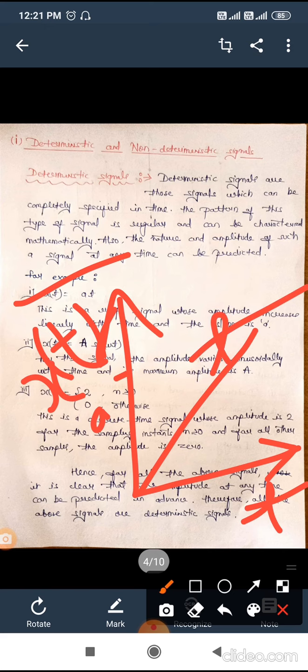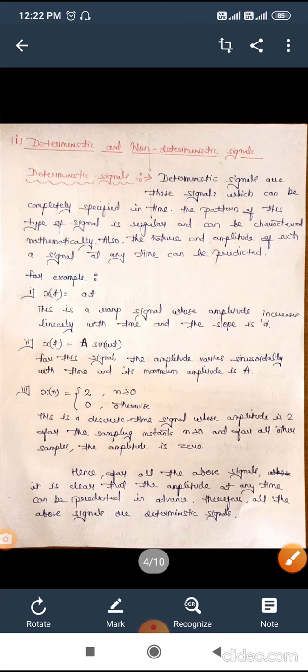Here, depending upon t, obviously on increasing the value of t, the ramp signal is increasing linearly. In case of a ramp signal, we know that the amplitude increases linearly with time, and the slope here is a.